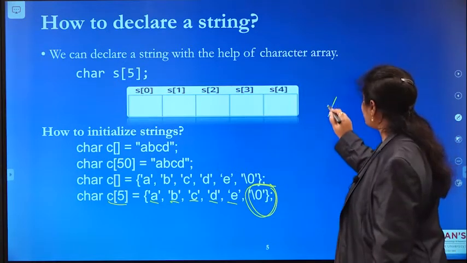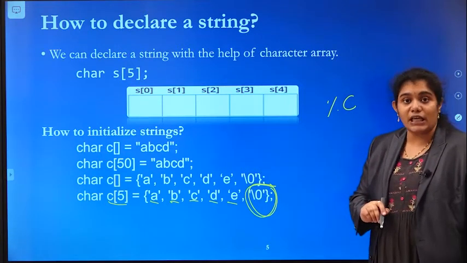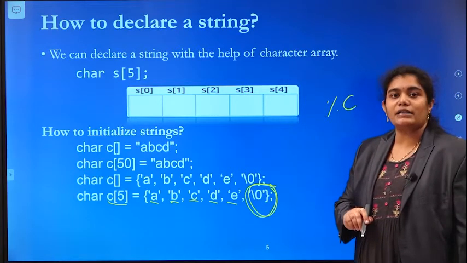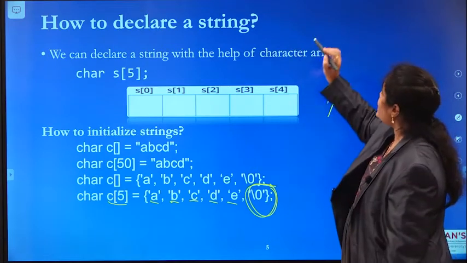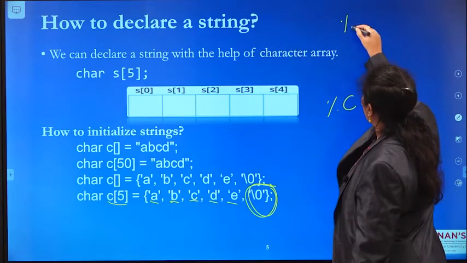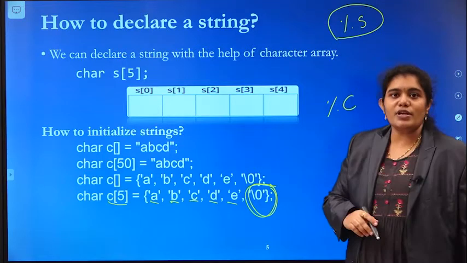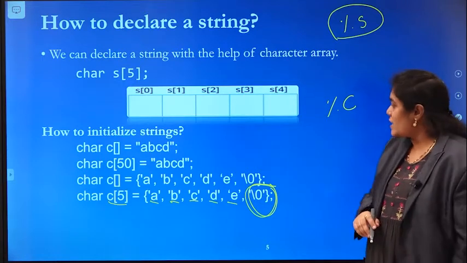So you have to access a character with the help of the format specifier %c. %c is the format specifier to read or display a character. To read a string or to display a string, %s is the format specifier.